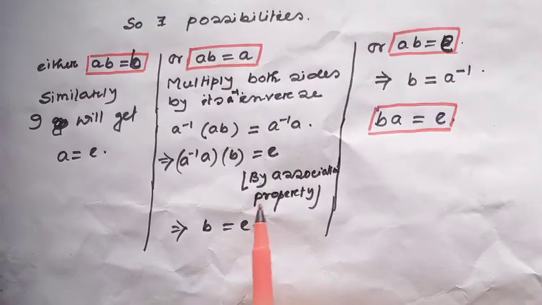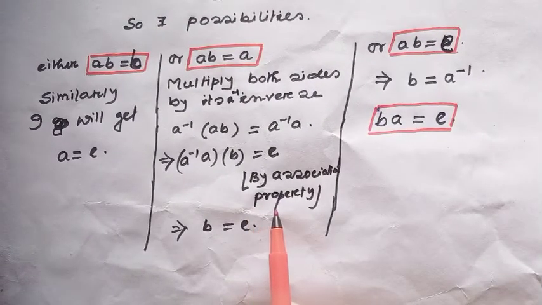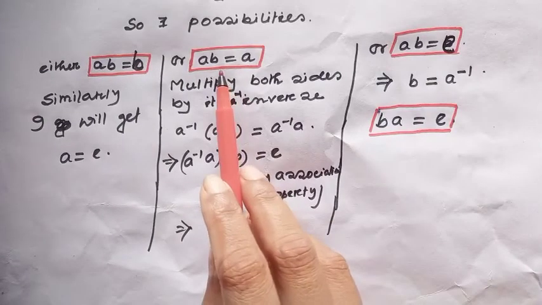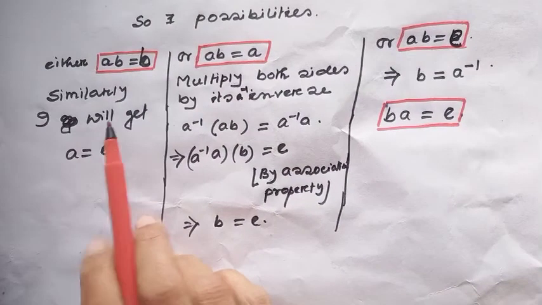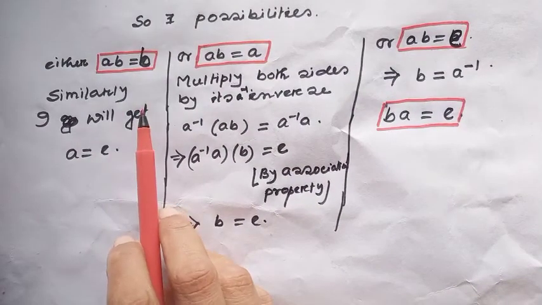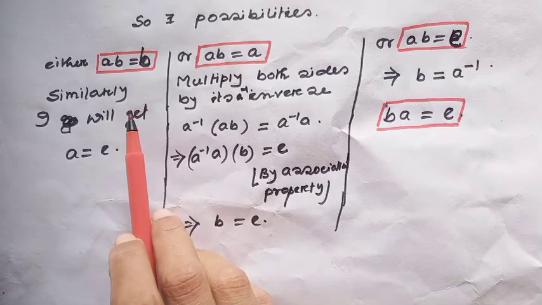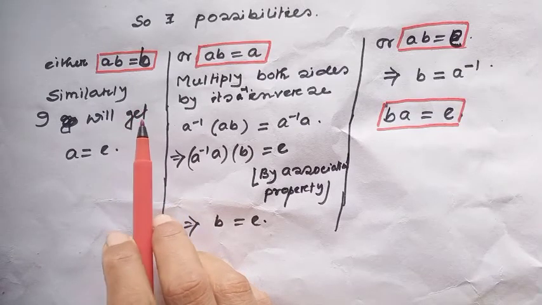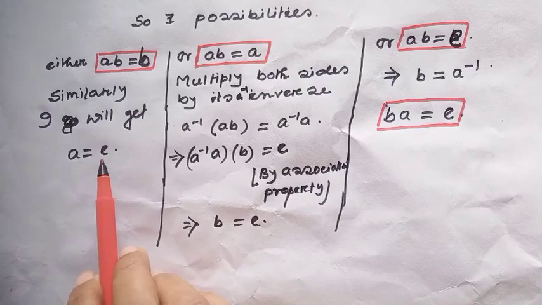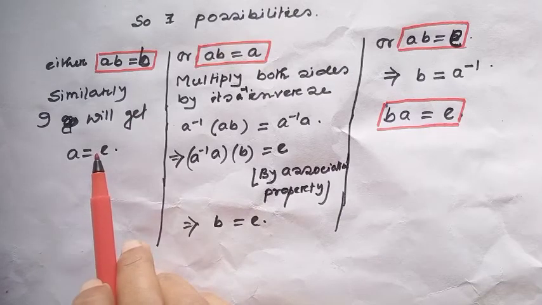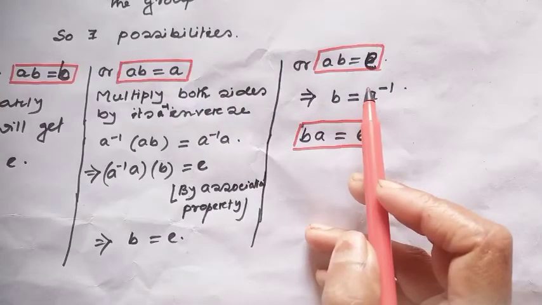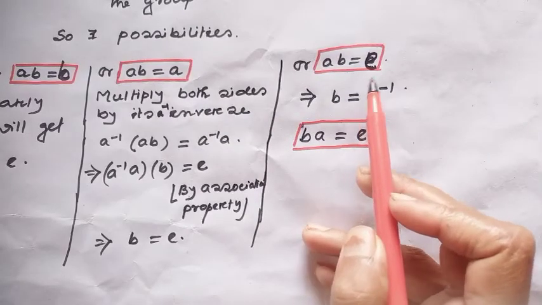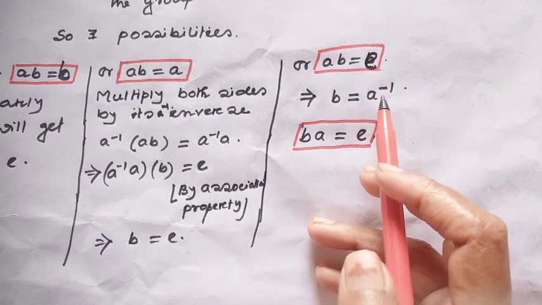So our assumption is wrong; we cannot choose AB equal to A. Similarly, we cannot choose AB equal to B, because similarly I will get A equal to E, which is not possible. That means there exists only one possibility: AB equal to identity.